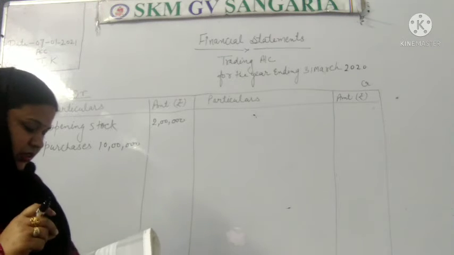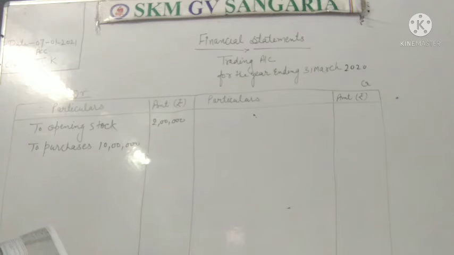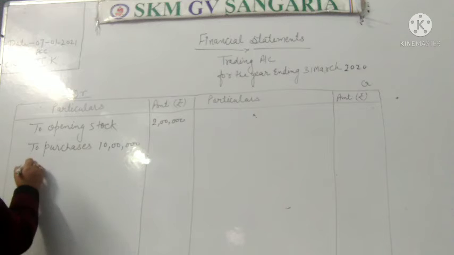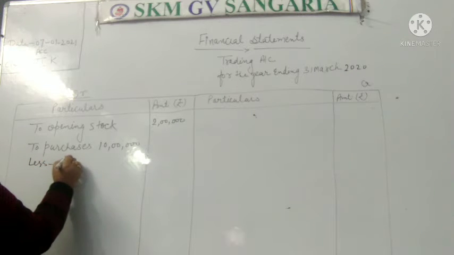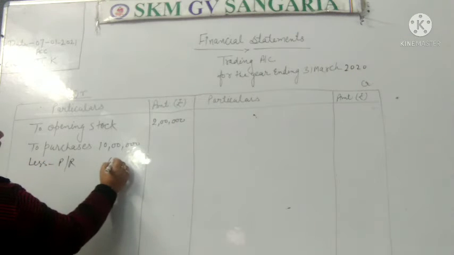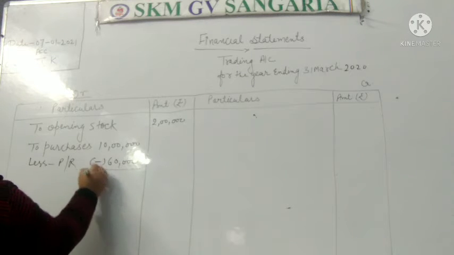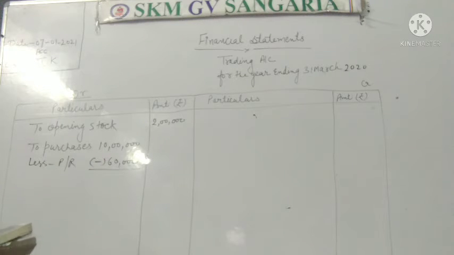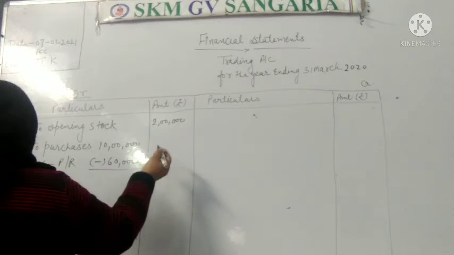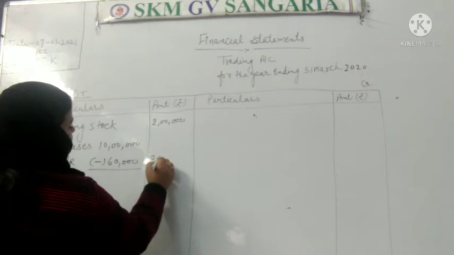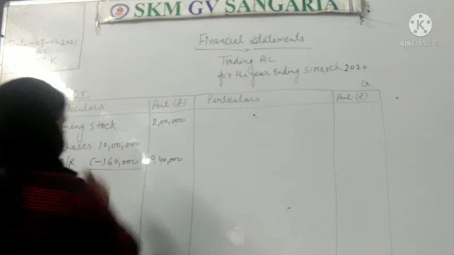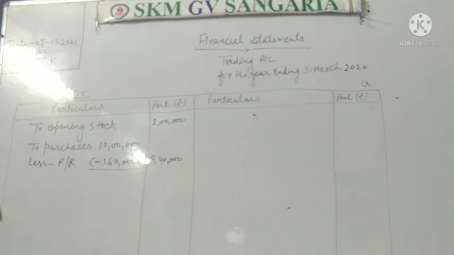What adjustment is there? There is purchase return of rupees 60,000. Then purchase return will be deducted from the purchases. Okay. Purchase return will be deducted from the purchases, and the purchases will be 9,40,000.